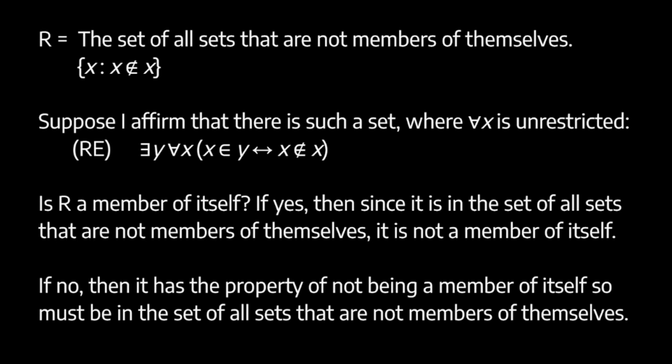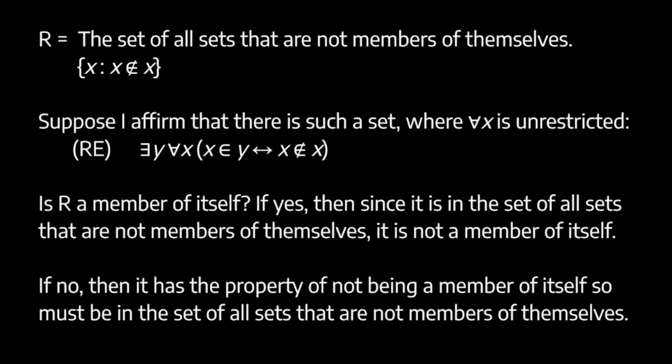So I say, there is a Y such that for all X, X is a member of Y if and only if X is not a member of X. This basically just affirms the existence of this set R, the set of all sets that are not members of themselves. The trouble is that this leads to contradiction.